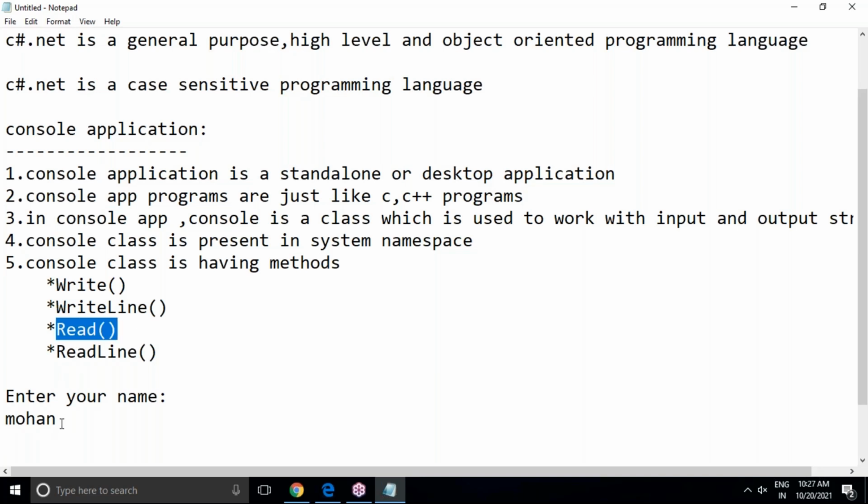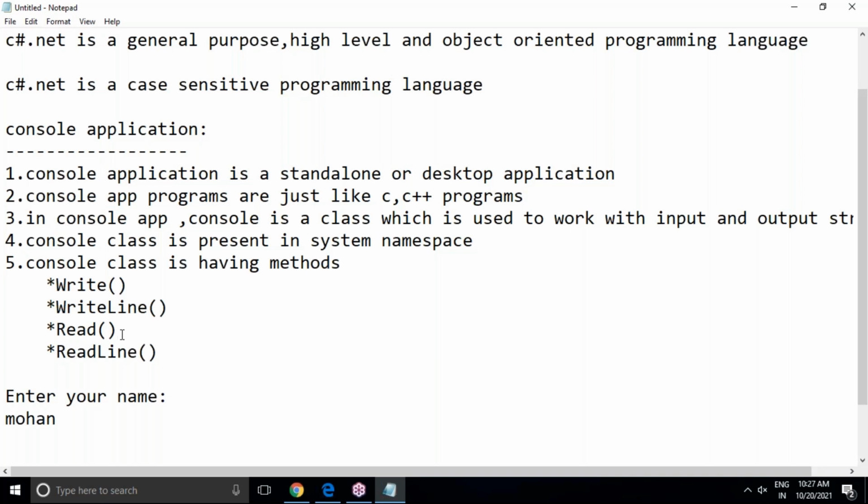If I use the read method, it will read a single character or the next character. M, next O, next H, next A, next N. Like one by one, each character is read by using the read method. Whereas the read line method is used to read a group of characters, meaning the whole set of characters at a time.